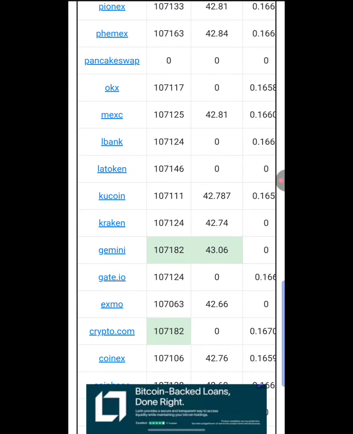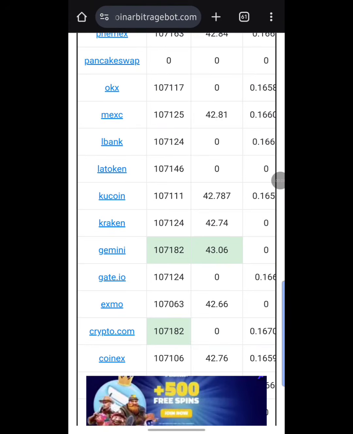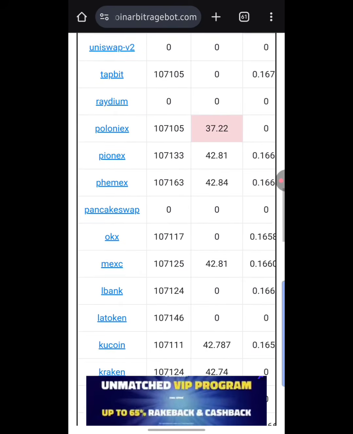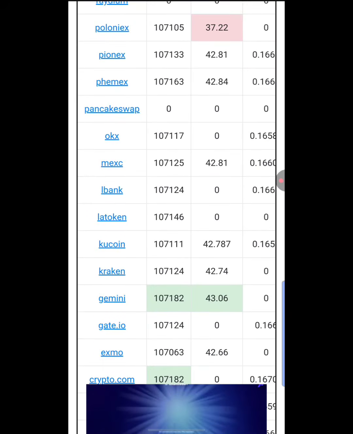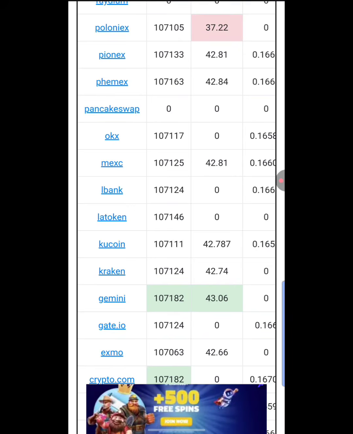So that is basically how you can spot this arbitrage opportunity on various exchanges, and then you go over there and buy. You come over to Poloniex and buy, and then you quickly go over to Gemini to sell, guys. Mind you, arbitrage is fast. You need to be fast on trades so you won't run out of the opportunity, guys. So that is basically how you can do this.